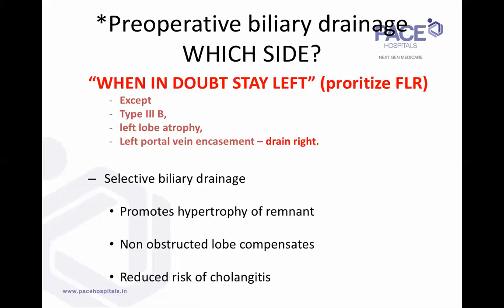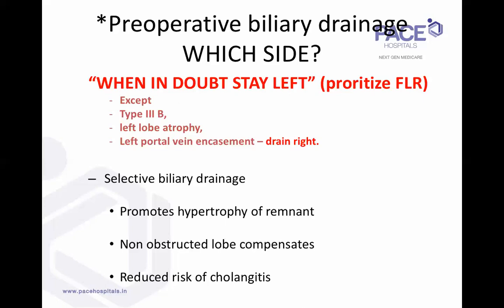When in doubt, stay left. The reason is, most hilar cholangiocarcinoma resections are right-sided resections. The reason for that, I'll come to in a couple of slides. But just remember that except in selective situations like type 3B tumors, where the tumor is extending into the second order sectoral ducts, patients with left lobe hypertrophy, patients with left lobe atrophy, basically because the left-sided vessels are encased, and left-sided vascular involvement and left lobe atrophy or left-side extensive spread, only in those kind of patients would you do a left-sided resection.